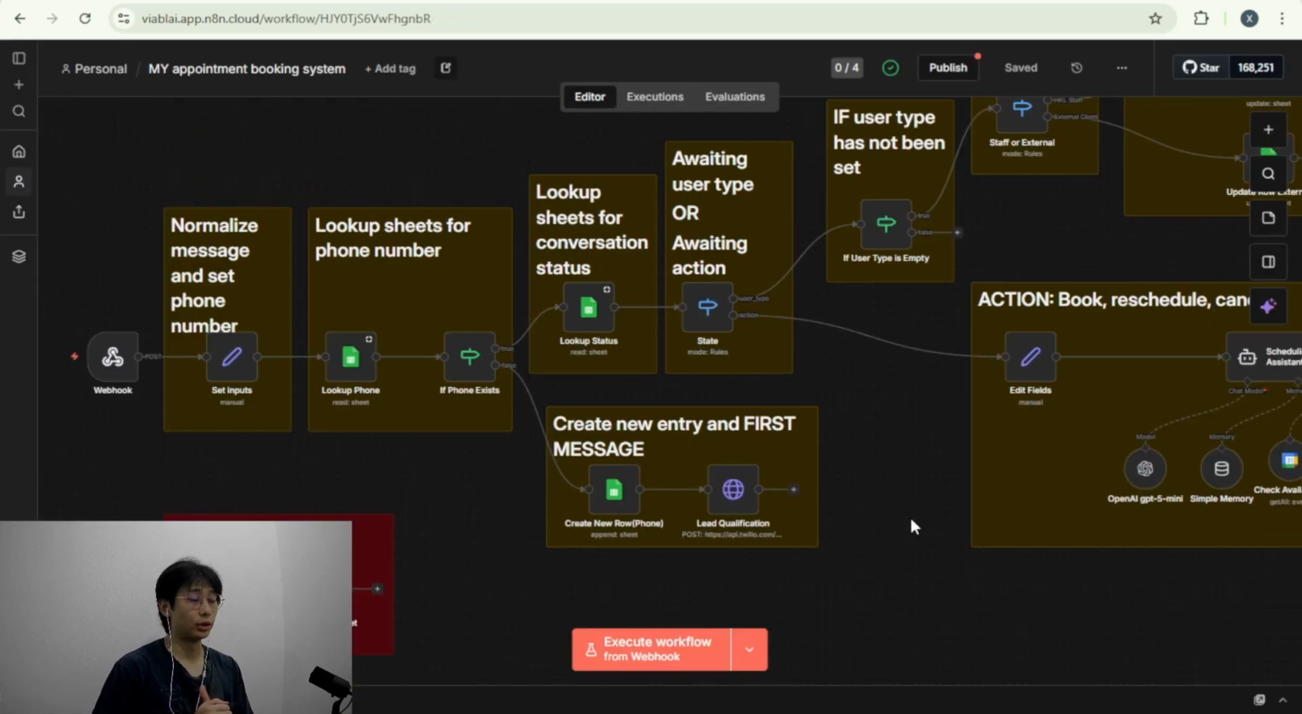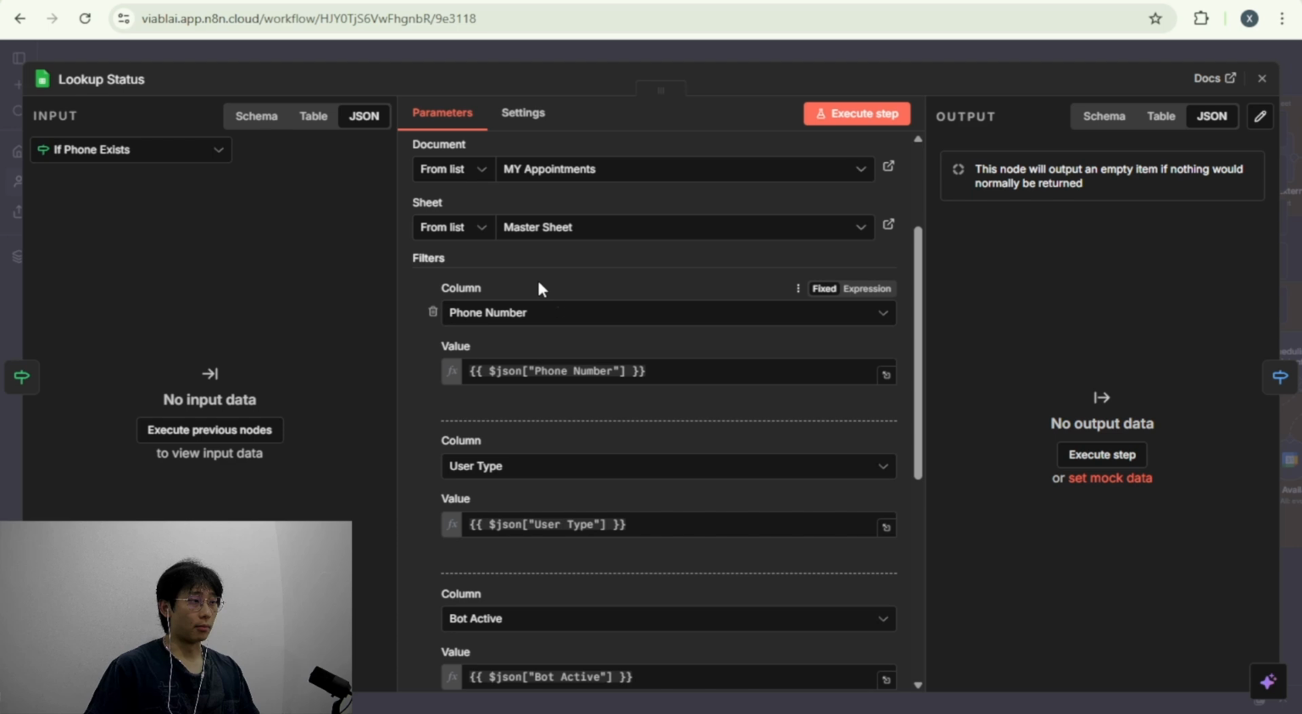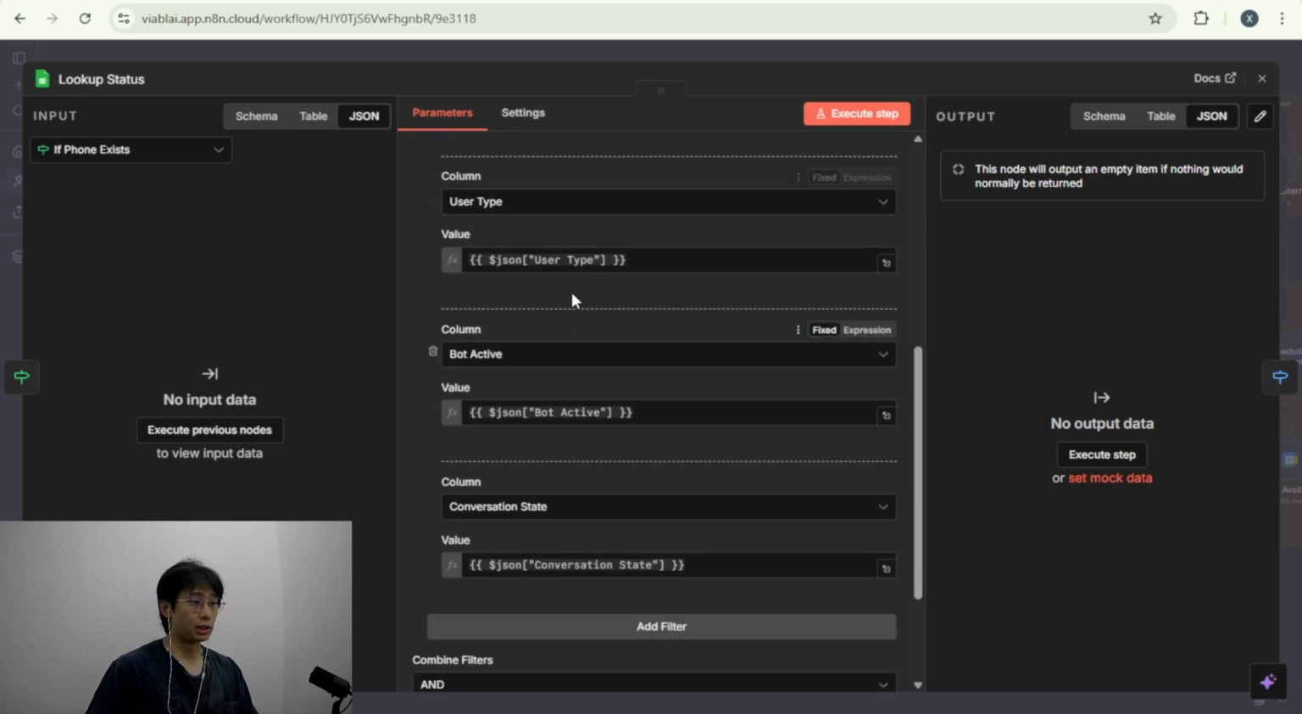So the next step would be to look up sheets for the conversation status. In this node, we're going to pull data from our spreadsheet to get the phone number, user type, bot active status, as well as the conversation state.